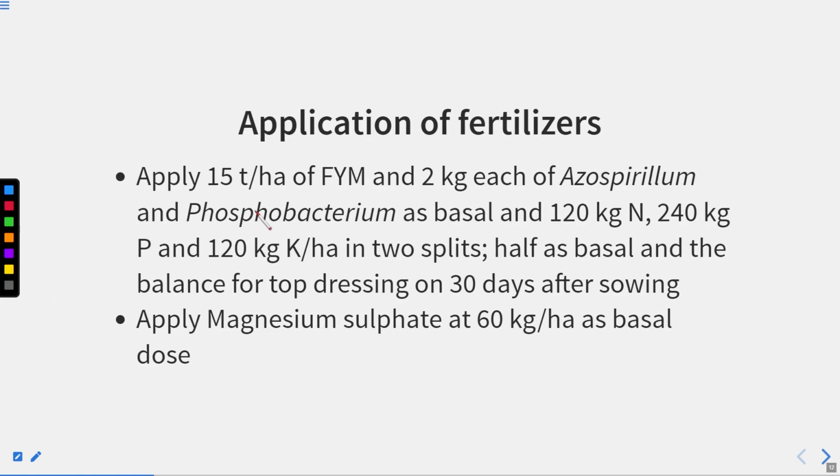Now apply 15 ton per hectare of farmyard manure and 2 kg each of azospirillum and phosphobacterium as a basal, and 120 kg nitrogen, 250 kg phosphorus and 120 kg potassium per hectare in 2 splits.